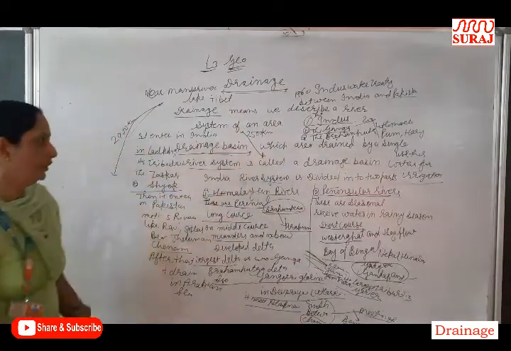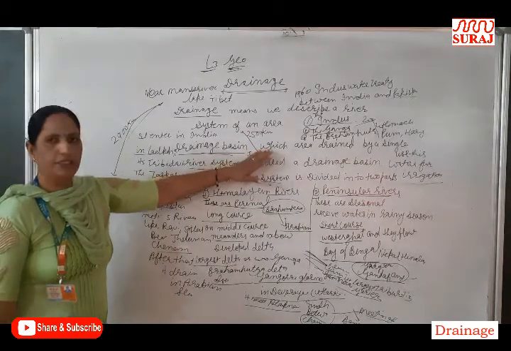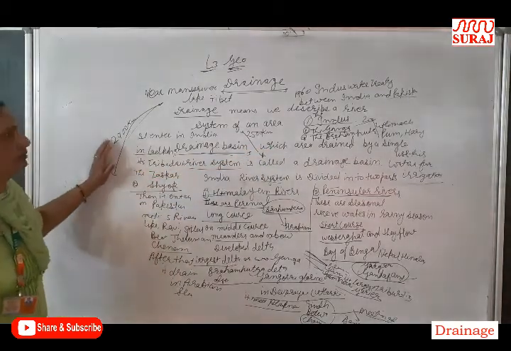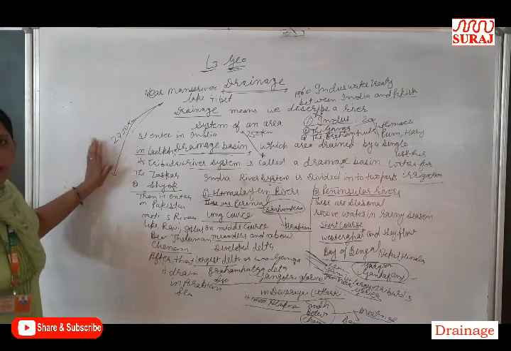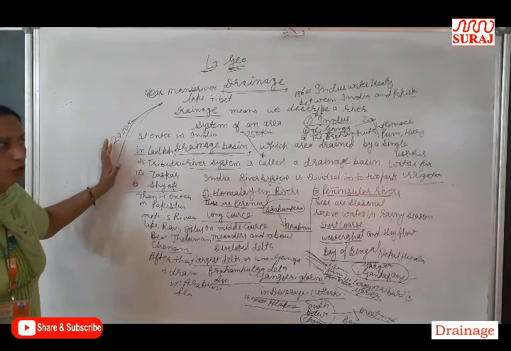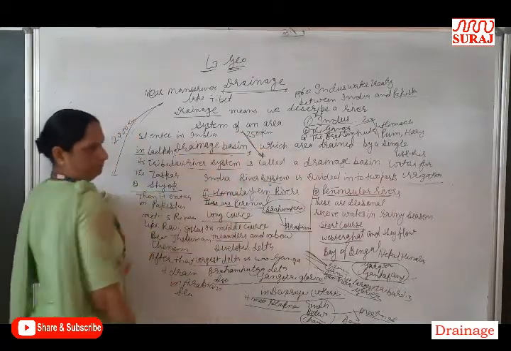The Ganga is the largest river basin of India, not the Indus, because most of the Indus flows in Pakistan.